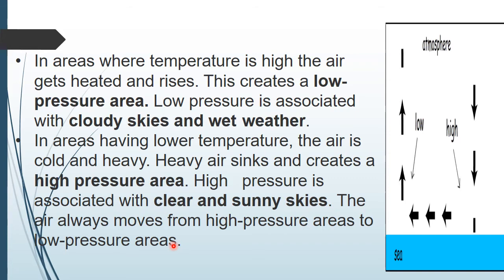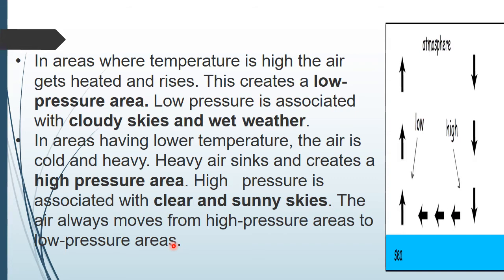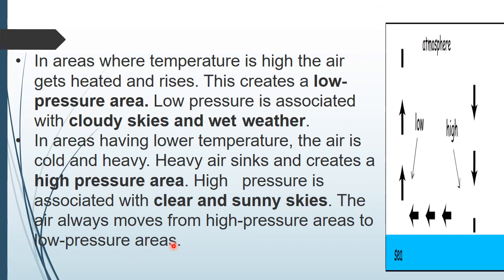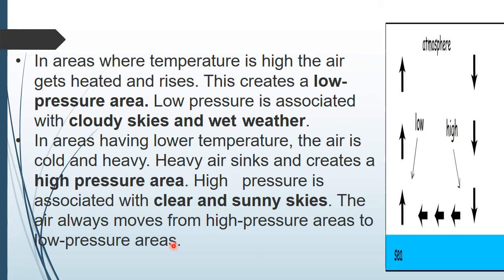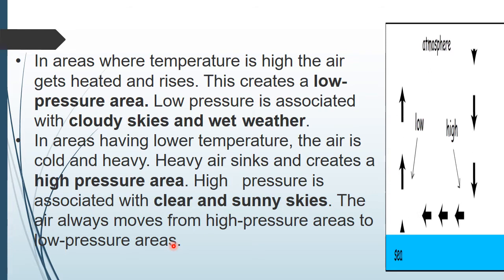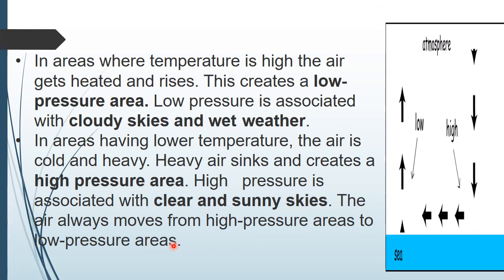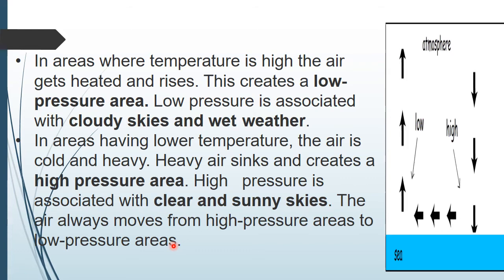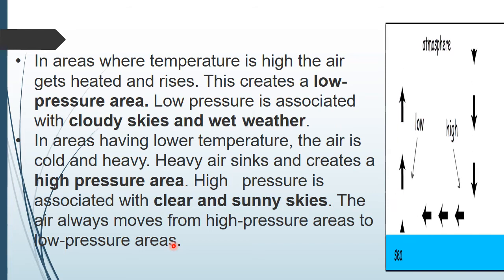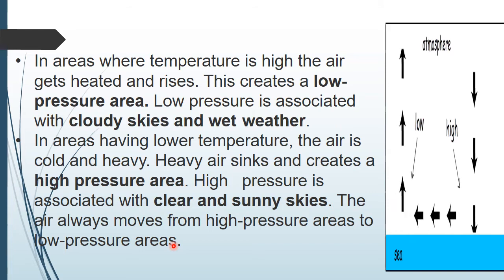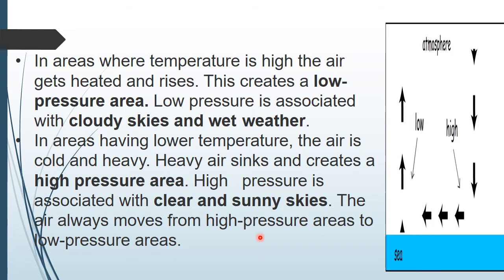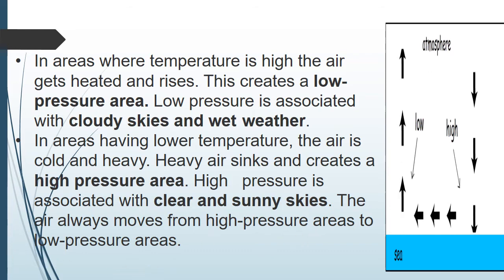The air always moves from high pressure areas to low pressure area. So how does the air move? It moves from high pressure area to low pressure area. How does a low pressure area form? If the temperature is very high, the air gets heated and it rises. That is called low pressure area.